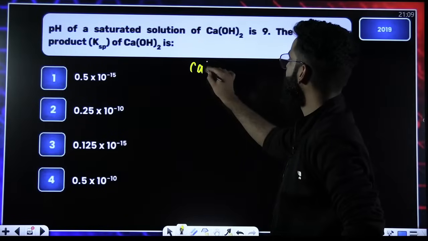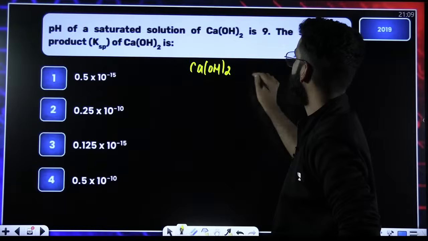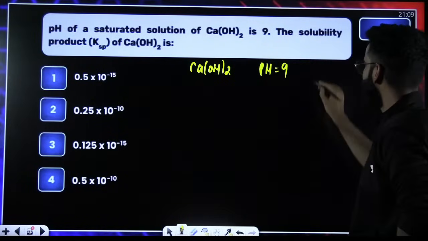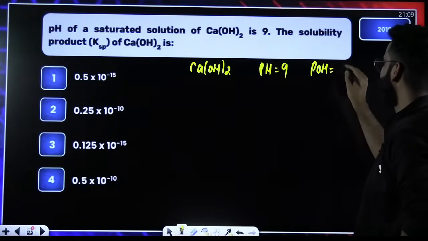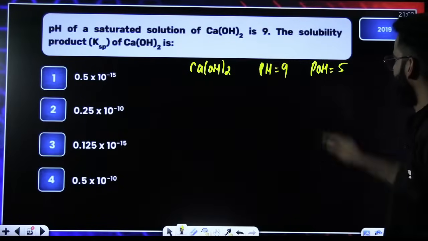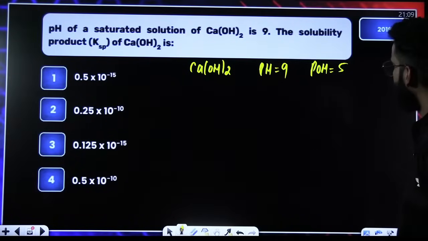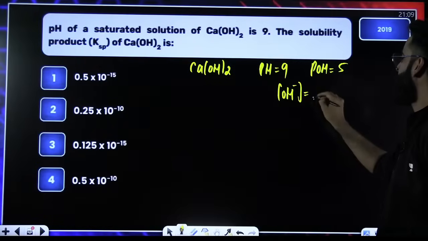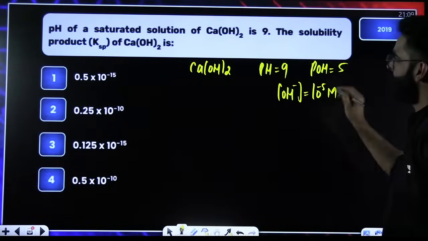You have got the saturated solution of Ca(OH)2. Its pH is equal to 9. If its pH is 9, that means its pOH will be equal to 5, because only then it comes out to be 14. Right? If pOH is 5, what does that mean? That means the OH negative concentration is 10 raised to the power minus 5 molar.